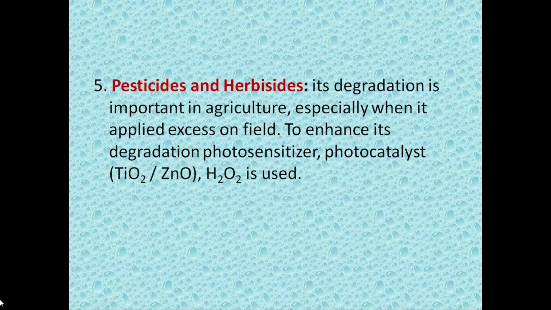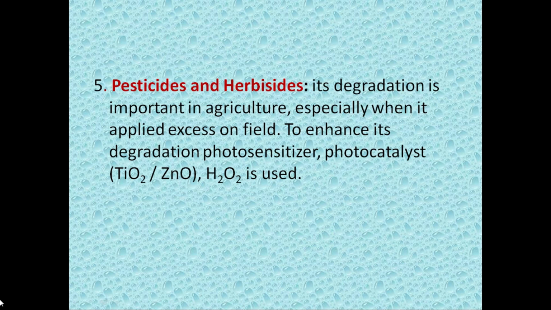Pesticides and herbicides, now this is a very important part, especially as agriculture is concerned, because normally to increase the yield, most farmers put excess quantities of pesticides and herbicides, which again causes environmental pollution.